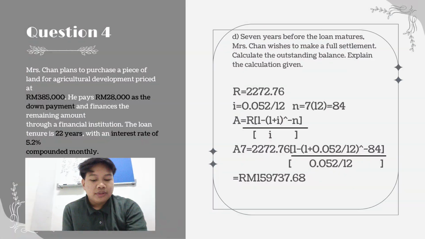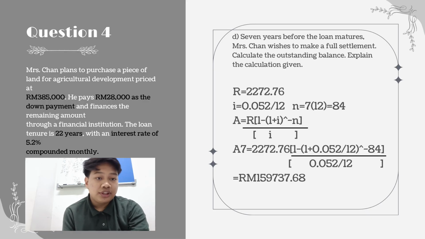Moving to question 4D. The question asks, what is the outstanding balance if Miss Chen makes the full settlement 7 years before the loan matures? In this case, n is going to be 7 times 12, which equals 84. The R and I will be the same. The formula is A equal to R times 1 minus (1 plus I) to the power of negative n, over I. The answer for this question is 1,059 ringgit 737 and 68 cents.